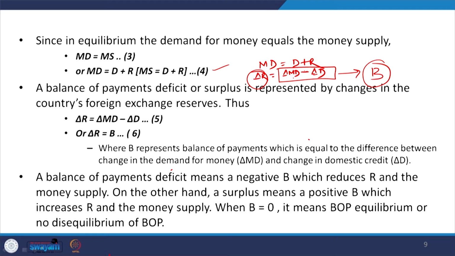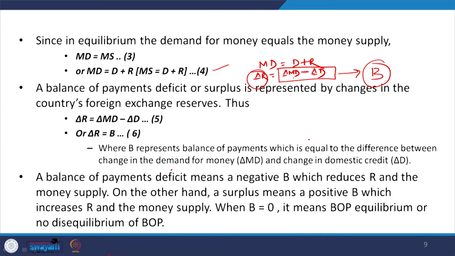If total availability and that of MD there is a mismatch, then accordingly we find some form of disturbance in the balance of payment. Now, B represents the balance of payment, which is equal to the difference between the change in the demand for money and the change in the domestic credit. So, a balance of payments deficit means a negative B, as we already mentioned, and which reduces the reserves.